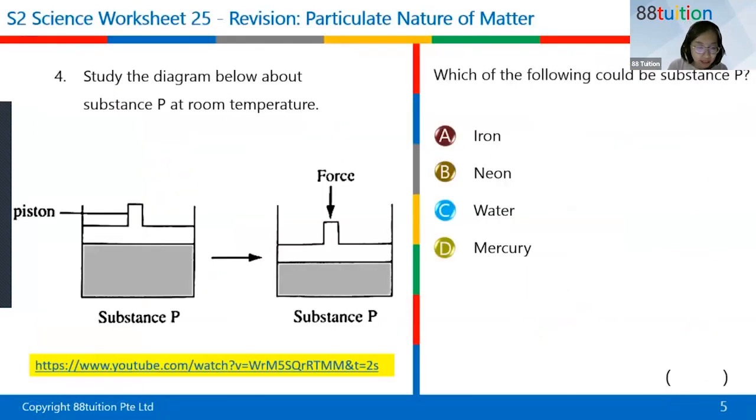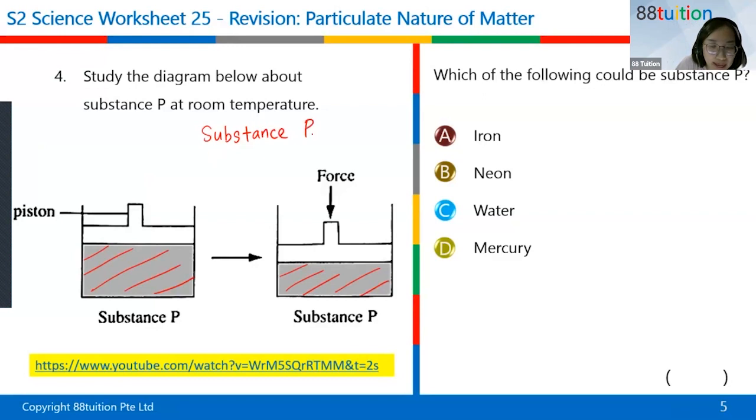Which one could be substance P? If I were to shade the amount of space, this is the amount of space taken up by substance P, and this is the amount of space taken up by substance P after you force the piston down. Now, can y'all type into the chat, what does this picture mean? It means that substance P can be what? What is the word I should be using? Substance P can be what? Can y'all type in the chat? Can be what? One word. Thank you, Larissa. Let me see.